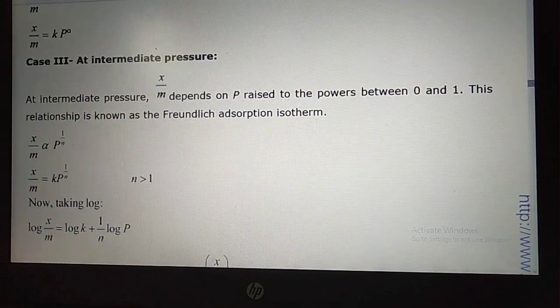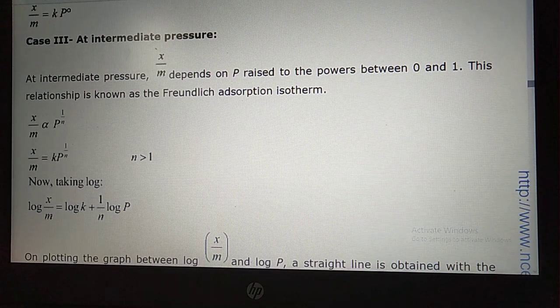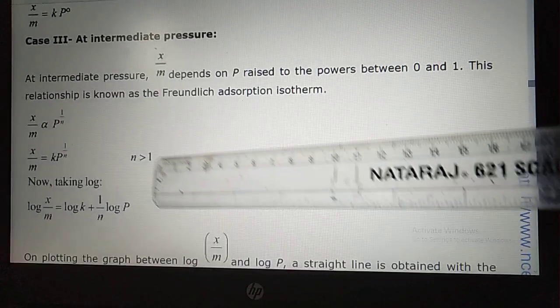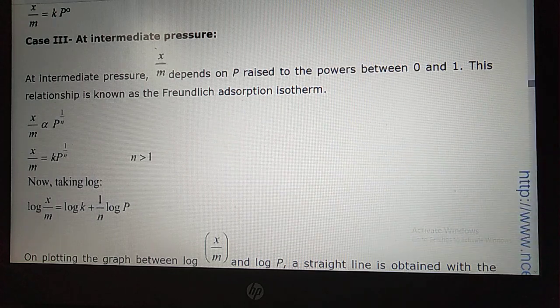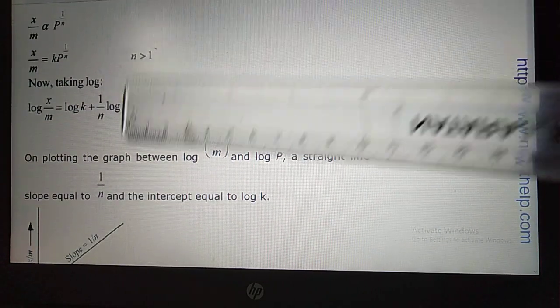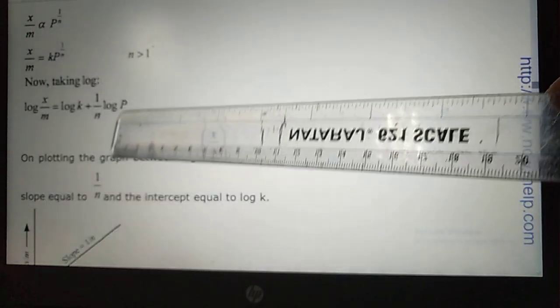And last is at intermediate pressure. At intermediate pressure, x by m, the extent of adsorption, depends on P raised to the power between 0 and 1. This relationship is known as Freundlich's adsorption isotherm. So x by m is proportional to P to the power 1 by n, where n is greater than 1. So you can take the log, students: log x by m equals log k plus 1 by n log P.